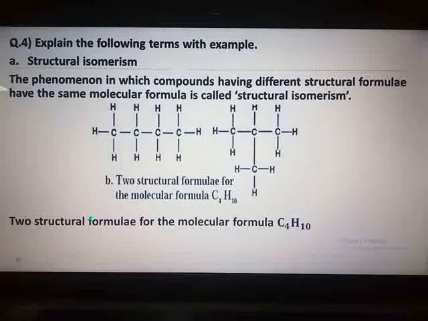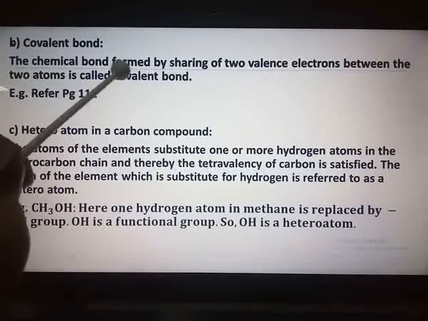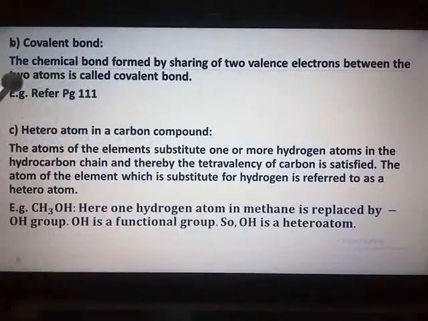Question number 4b, covalent bond. For the answer, refer to page number 111. Here you have the definition, in the second last paragraph, after the three alternative routes of carbon to attain a noble gas configuration. After those three routes, you have a small paragraph: The chemical bond formed by sharing of two valence electrons between the two atoms is called a covalent bond.